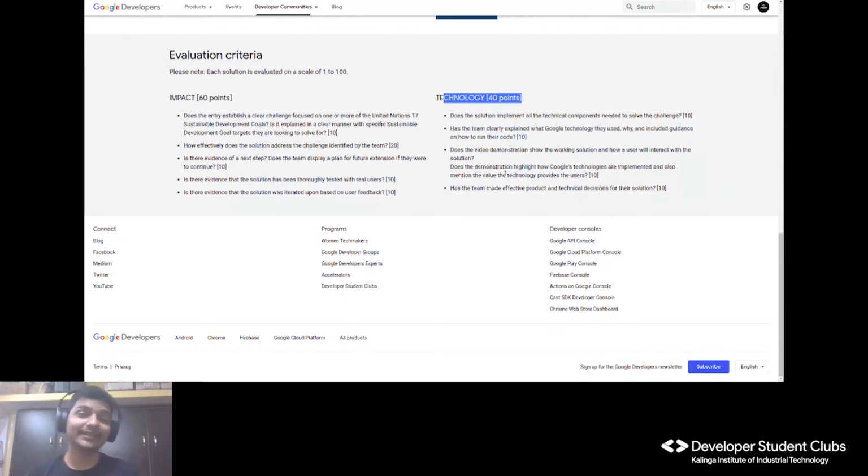And the most important thing is the impact that your app is creating. So one pro tip I would like to give: don't do it one day before, where you make an app and directly present or submit it to them. Do a case study, write down everything you have found out, make an application, test it out, and take the feedback. These things will increase your points and your chances to win those top three.